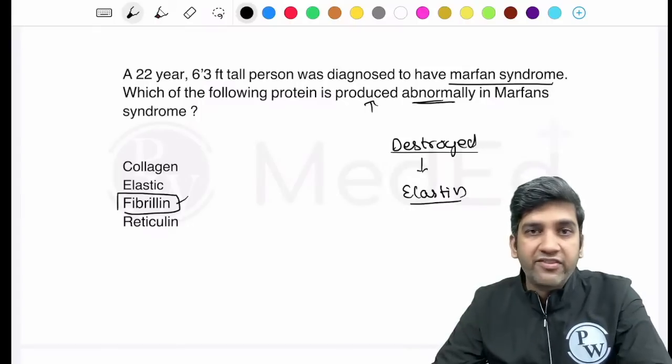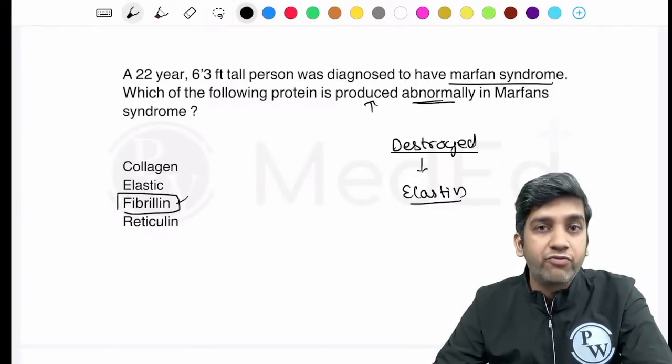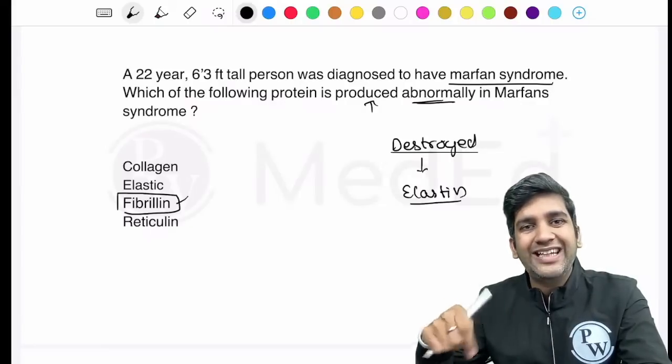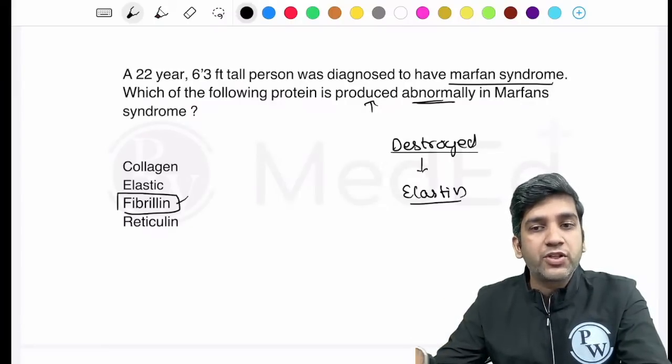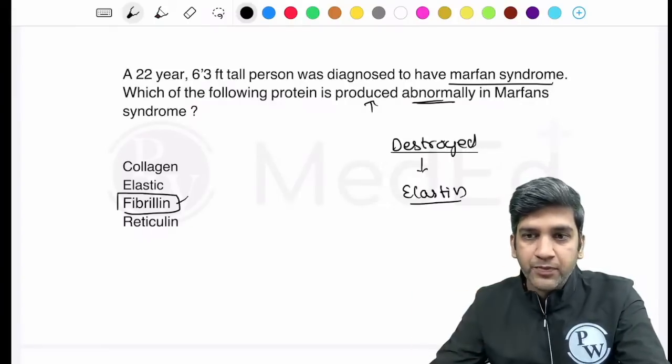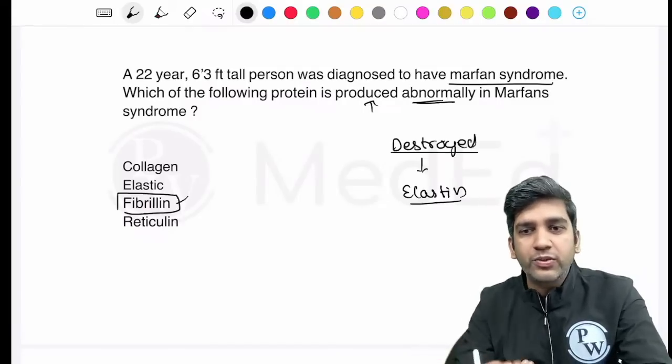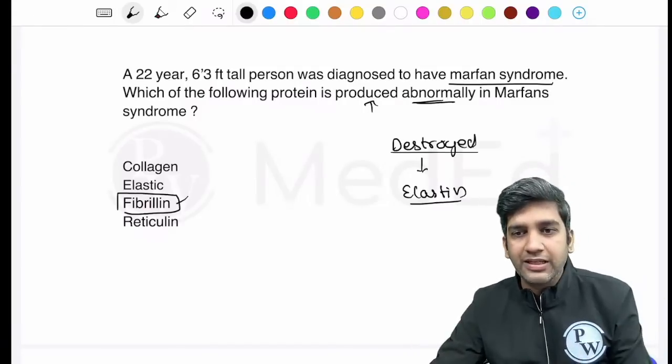So the answer will definitely depend on the wording of the question. Fibrillin is mutated, but because of the mutation, elastin gets destroyed. That is unique about Marfan because they are dominant negative mutations. Fine, okay. Ectopia lentis, everything is there. It's a classical history of Marfan syndrome with a mutated protein. The answer would be fibrillin, as simple as that.